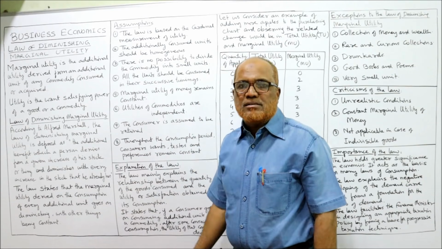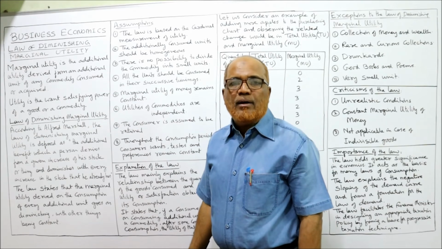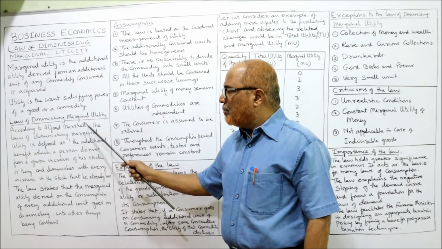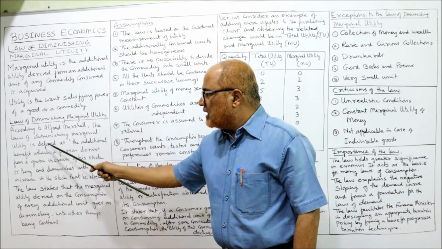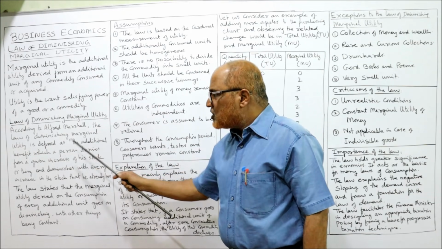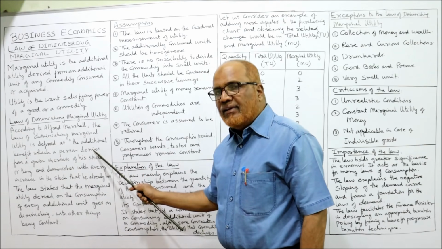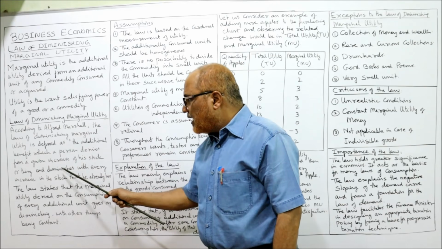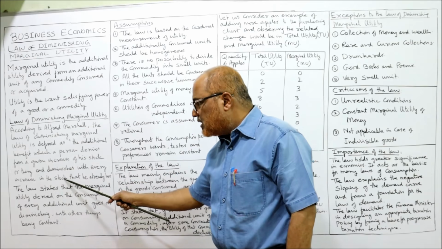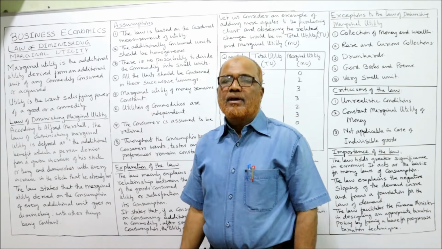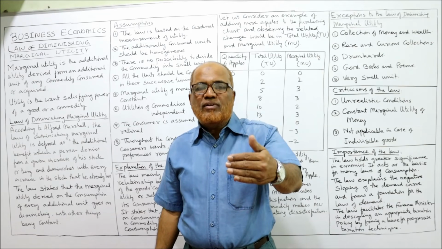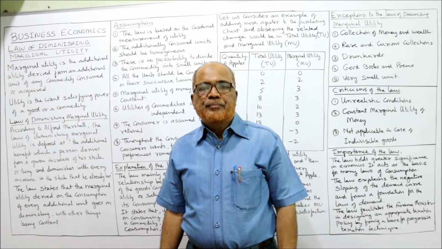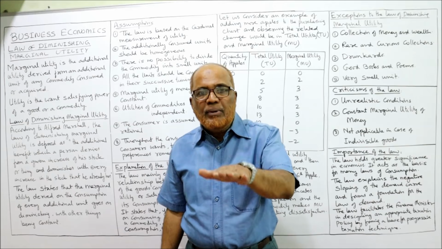Now what does the law say? The law has been given by Alfred Marshall. In his words, what is this law of diminishing? According to Alfred Marshall, the law of diminishing marginal utility is defined as the additional benefit which a person derives from a given increase of his stock of a thing diminishes with every increase in the stock that he already has. That means the additional satisfaction which he gets by consuming an additional unit of a good, that additional satisfaction will get diminished.